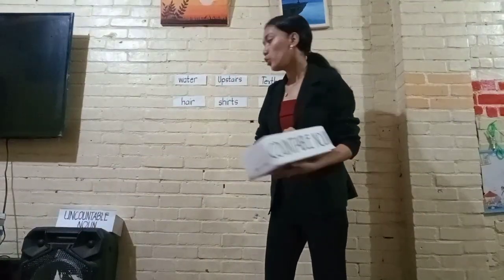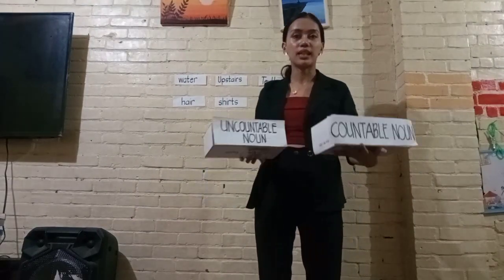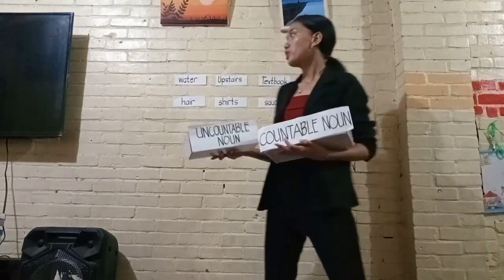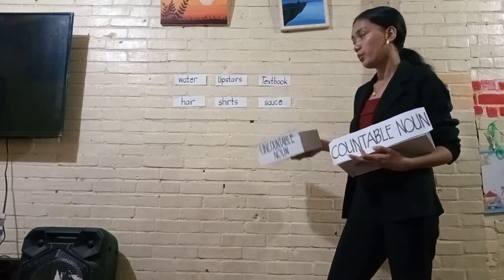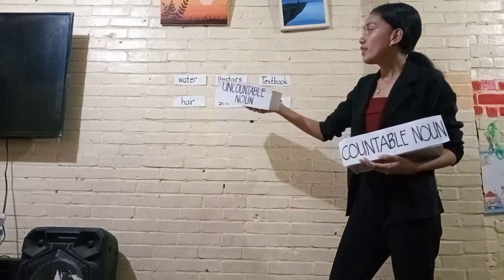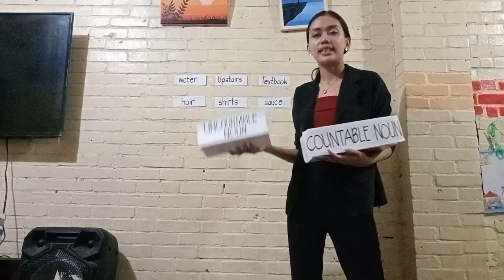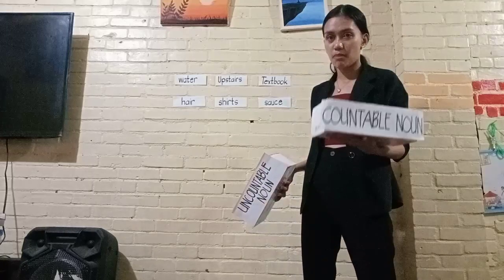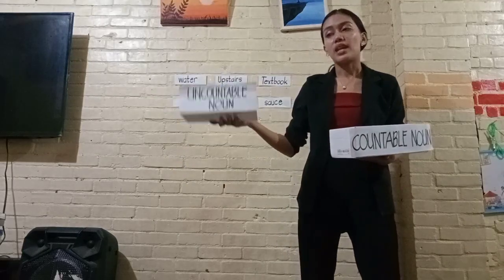So I have here two boxes. The first box is labeled as countable noun, while the other is labeled for the uncountable noun. I've also pasted 6 flashcards where nouns are written here on the board. What you're going to do is classify the different nouns written on the flashcards if they are countable or uncountable noun. If they are countable noun, you're going to place them in this box. If they are uncountable noun, then you're going to place them in this box.